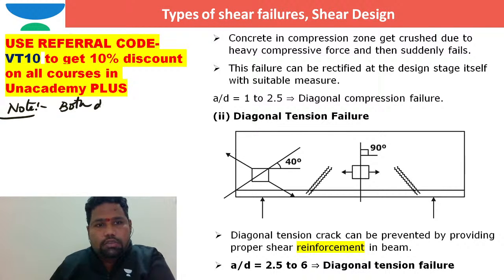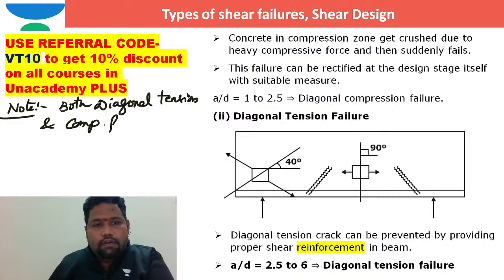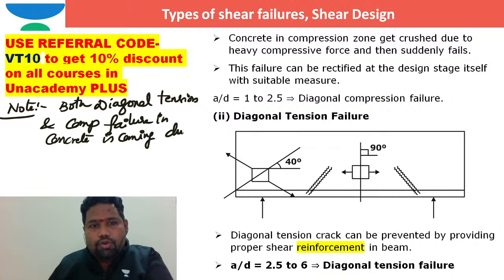Both diagonal tension and compression failure in concrete are coming due to pure shear action.